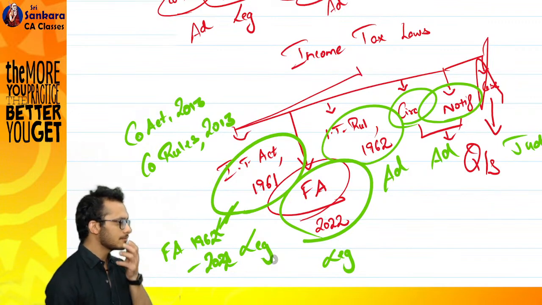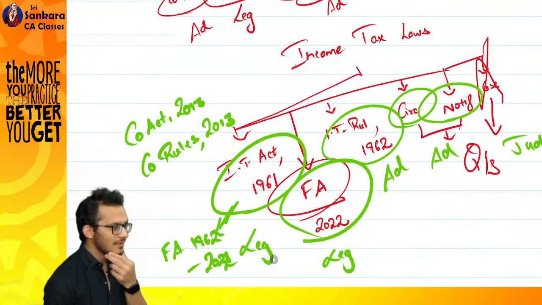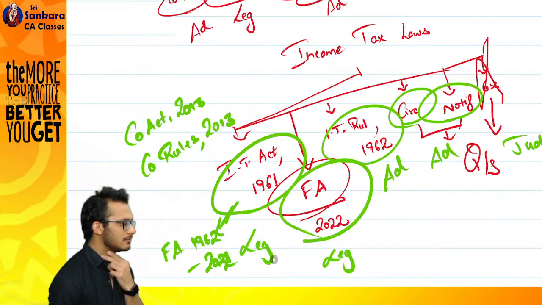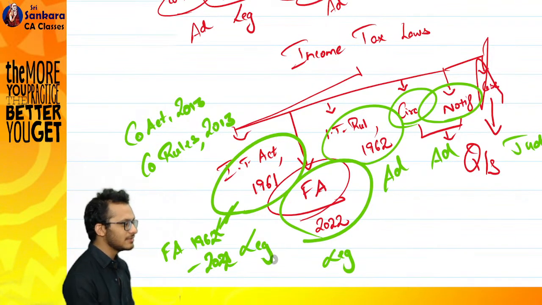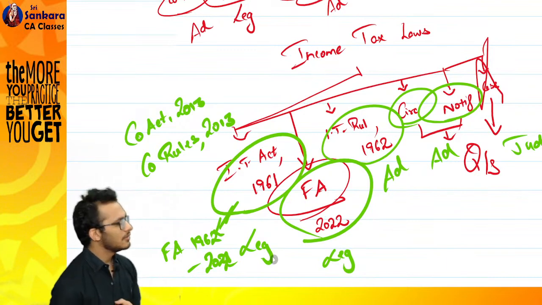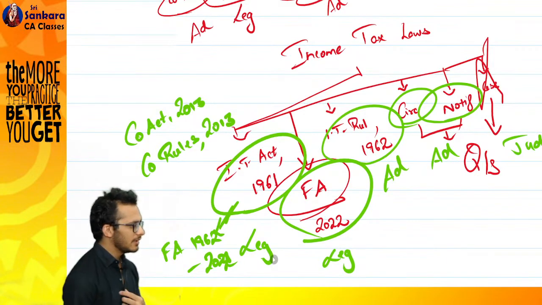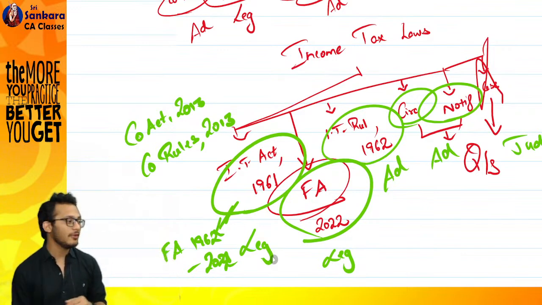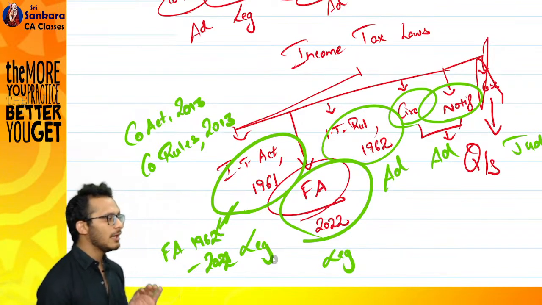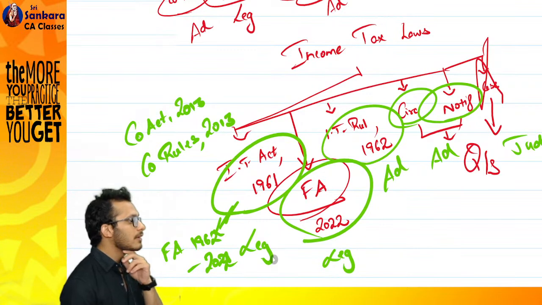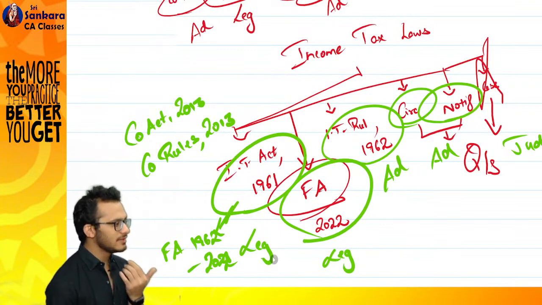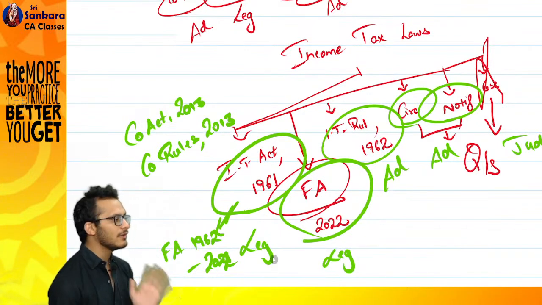After that, what will happen? Discussions will happen with whom? No, it will happen with the general public. When the budget was announced on Feb 1st, after that this bill will go to the public and it will say, boss, this is the bill which we proposed. You tell me if you're okay with it or not.